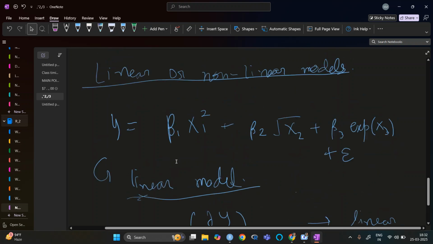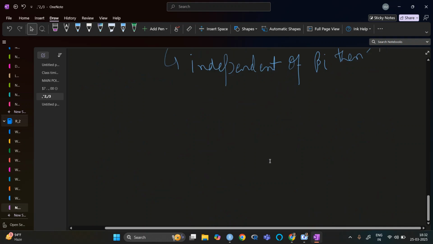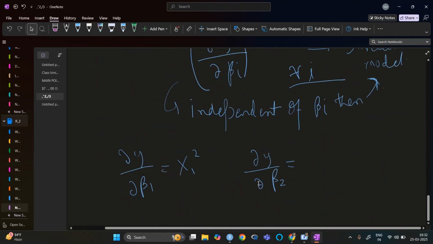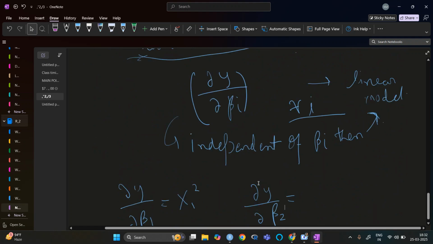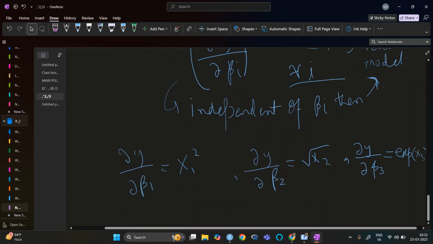If I take del y by del beta 1, it will be x1 square, and del y by del beta 2 and del beta 3 are similar.